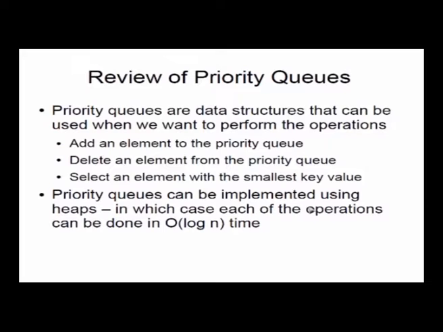Okay. So the operations that we want to do on the priority queue are, as the elements are coming in, you want to insert the element into the priority queue. You want to extract the element which has the minimum key, or maximum key if you are going to do what's called the max heap, right? The typical heap is called the min heap, what we discussed in the last class. If, on the other hand, you are trying to look for the maximum value, not the minimum value, then that heap will be called a max heap.